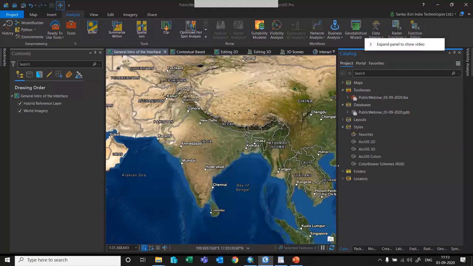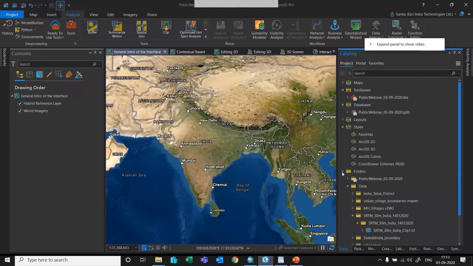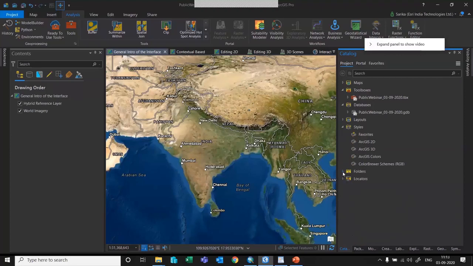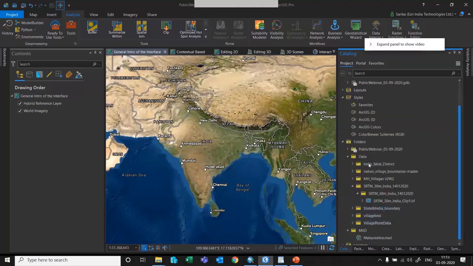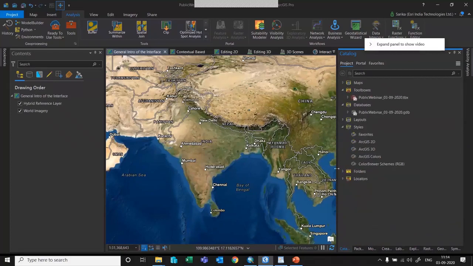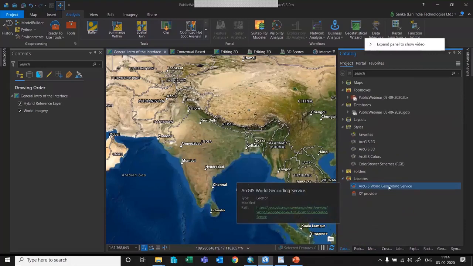And then we have folders, where you can start connecting your folders. You can connect folders from anywhere on your machine. When you connect, it becomes easier for anyone accessing the software to navigate through the folders and add that data to the map interface. And finally, locators. Locators are used if you want to convert your non-spatial data into spatial data. You can even create your own locators, and all those locators will be placed here.